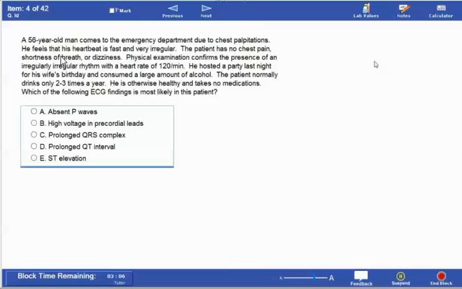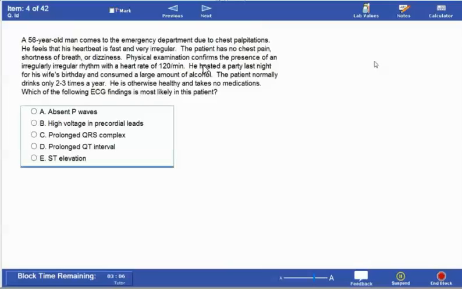A 56-year-old man comes to the emergency department due to chest palpitations, and he feels that his heartbeat is fast and very irregular. So this patient is tachycardic from these sentences. The patient has no chest pain, shortness of breath, or redness. So I understand from this that this patient is not ischemic, with no myocardial infarction or angina.